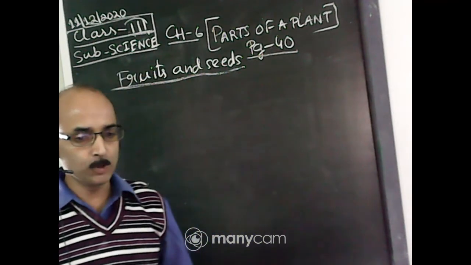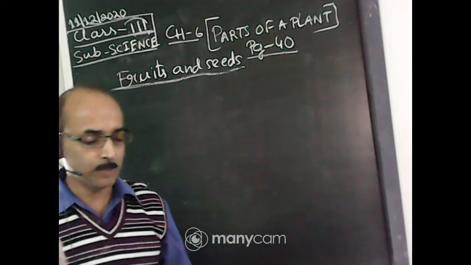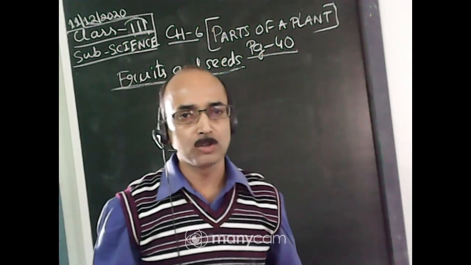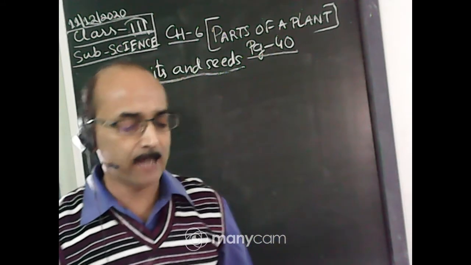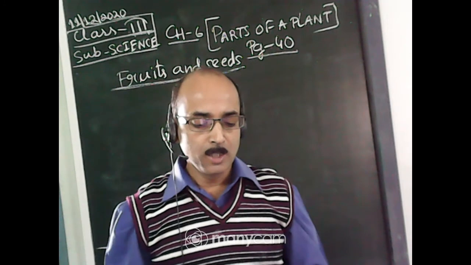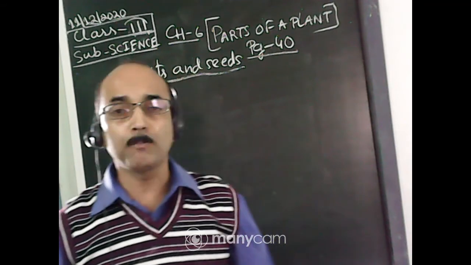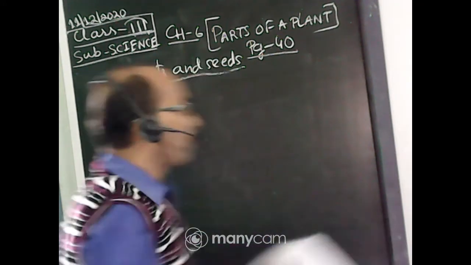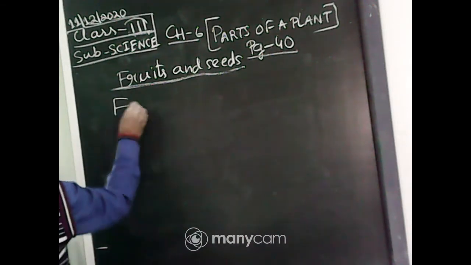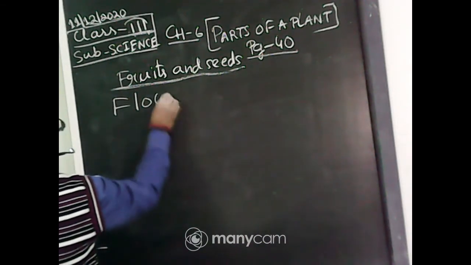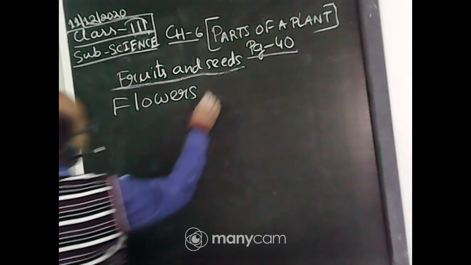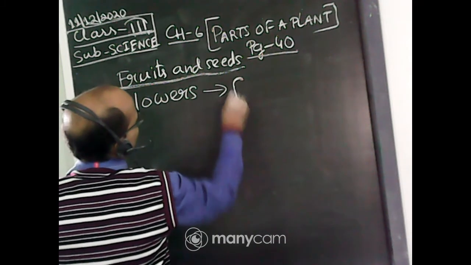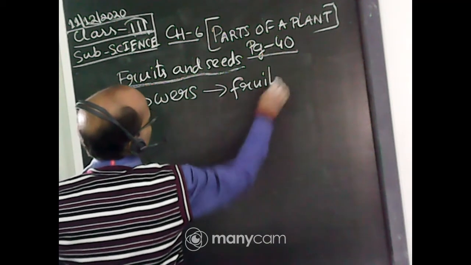Before starting, all of you must have your science book and a pencil in your hand. So see here, we eat fruits of many plants. Fruits are formed from flowers. So remember, flowers change into fruits.